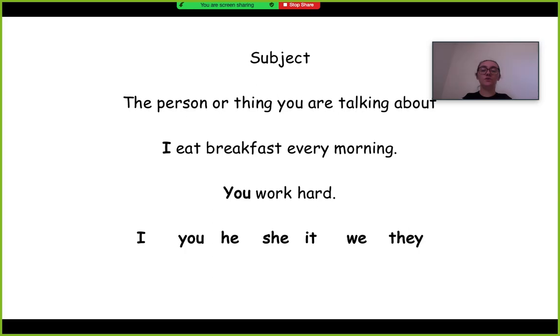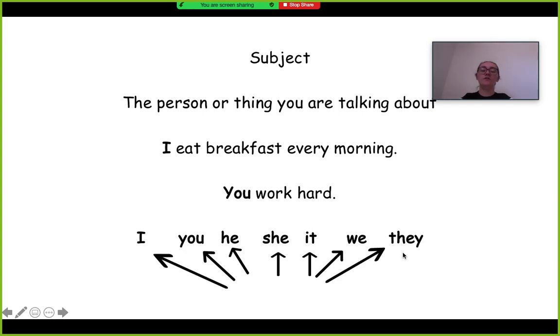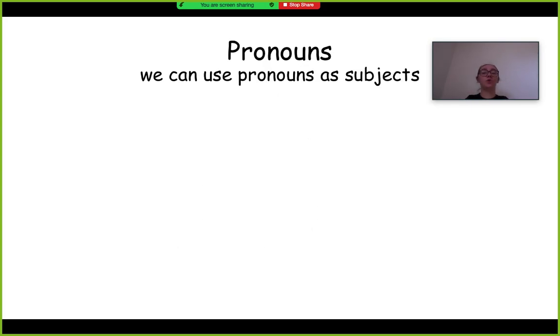So we can use I, you, he, she, it, we, they. These are called pronouns. Pronouns are basically things that we use to talk about people or things without saying exactly who they are. Instead of saying Mark went to the store, if you were talking about somebody and they didn't need to know what their name was, you could just say he went to the store, right? So we can use pronouns as subjects.